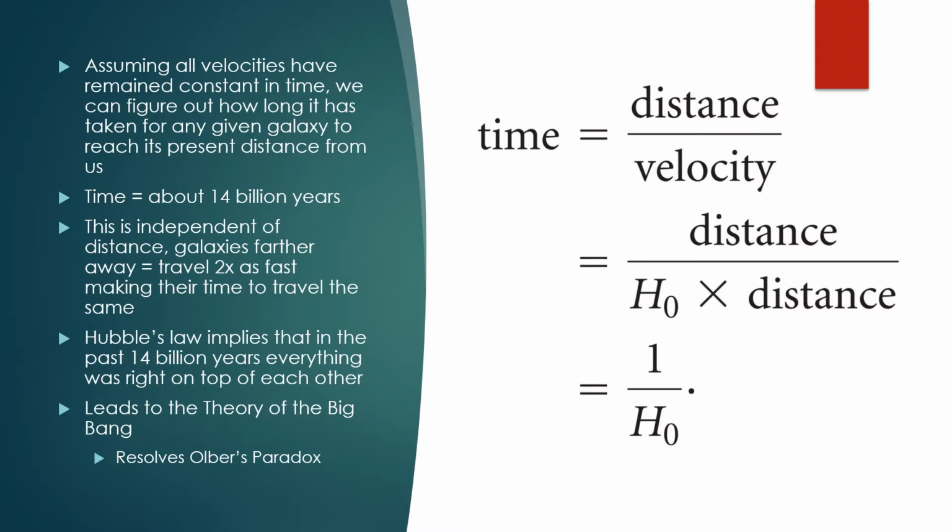The Big Bang theory provides a resolution for Olbers' paradox, meaning that the universe may be infinite, but we see only a finite amount of it: that which is about 14 billion years ahead of us.